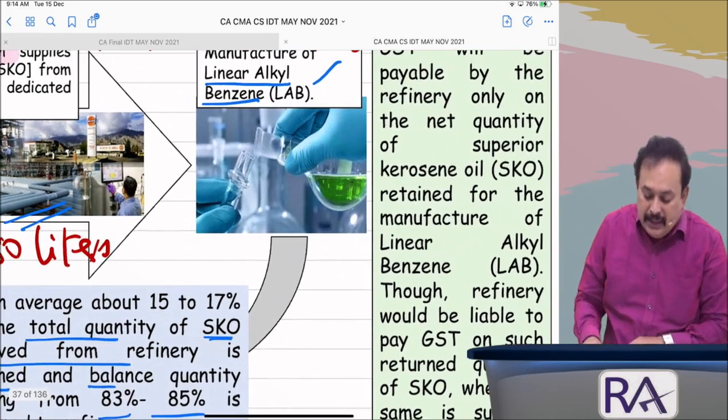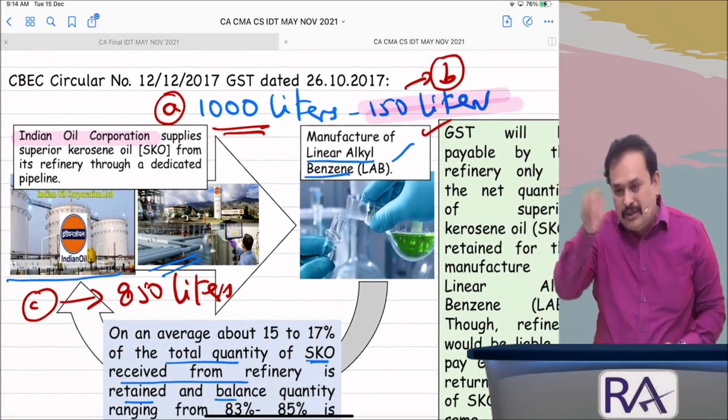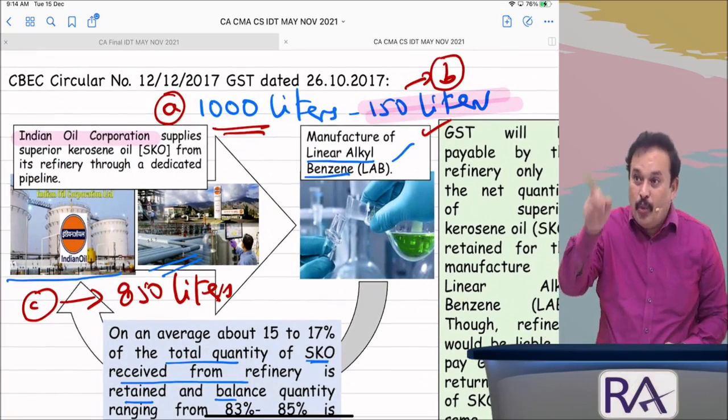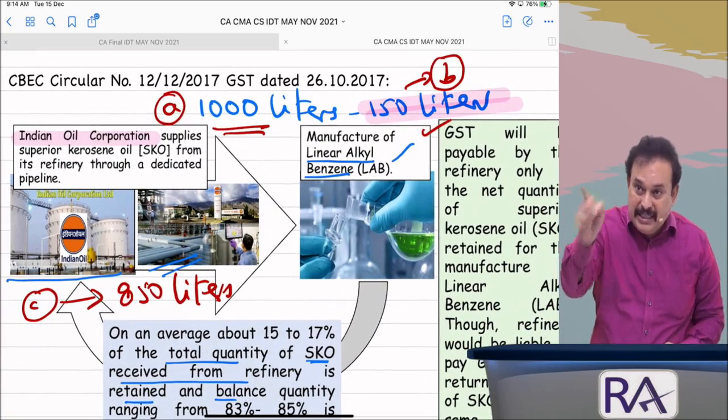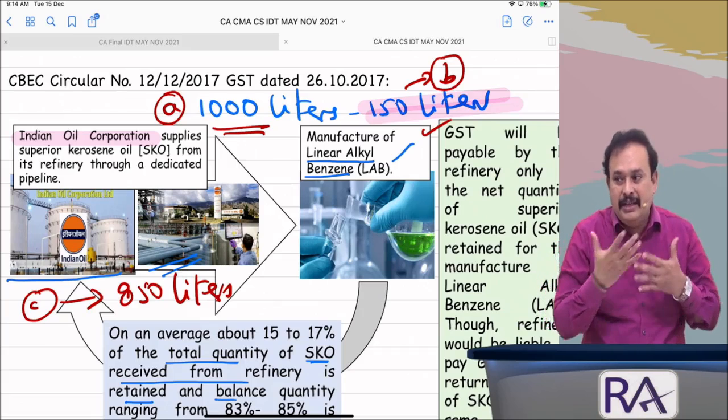That means supply of this superior kerosene oil to manufacture alkyl benzene, what they retained, 150 liters for example, that alone is supply for the refinery, namely Indian Oil Corporation.